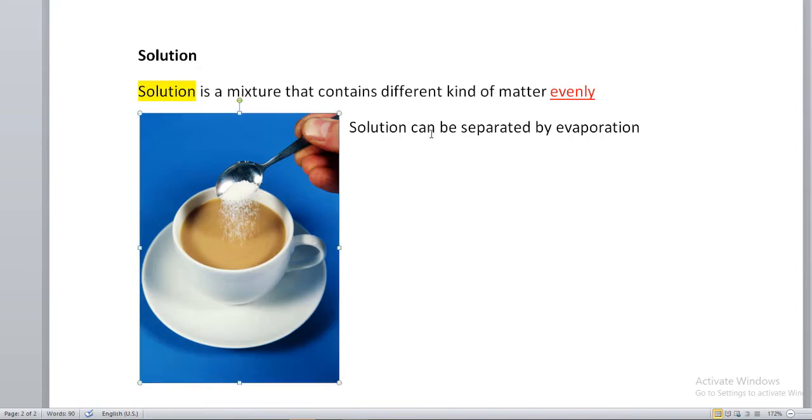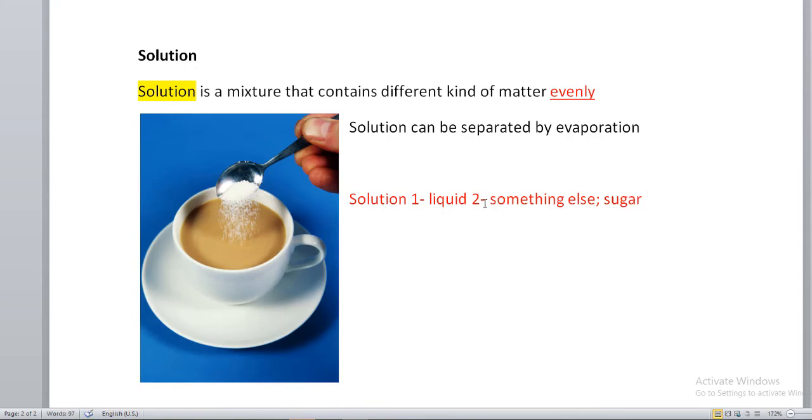All right? And I cannot separate the sugar from the coffee using my hand. But I can separate it by evaporation. If I evaporate it, the coffee will go to the air and the sugar will stay at the bottom. This way, I can separate the coffee and the sugar. All right, solution mostly contains of what? It contains two things, a liquid and something else, like sugar. This is for your information, okay?